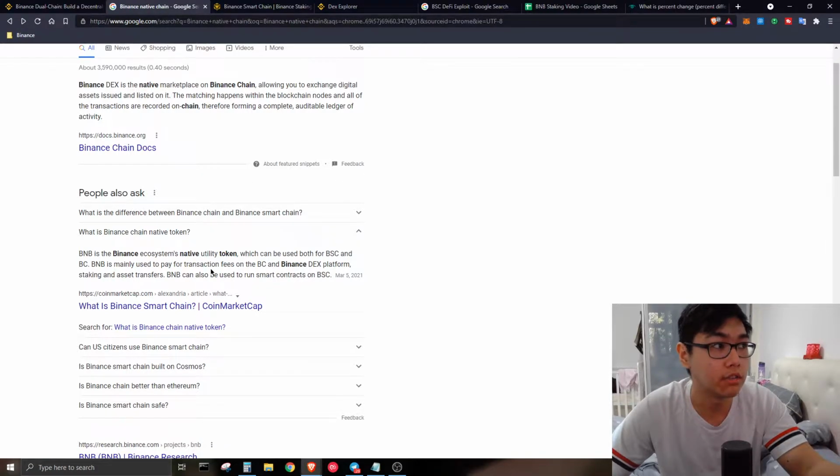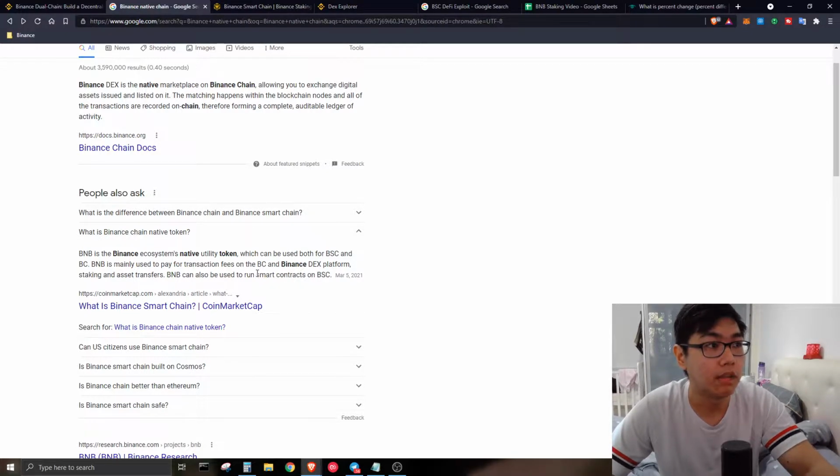So on Google, as you can see over here, BNB is the Binance ecosystem's native utility token, and this is another chain, coded and developed by Binance themselves, and all the transactions running on the Binance Chain itself use BNB. Previously they also tried to create something like the Binance DEX. What is a DEX? A decentralized exchange. Basically it's another exchange created by Binance, which runs on their own network itself, so people do not need to create an account, and no KYC is needed for them to interact with this decentralized exchange.